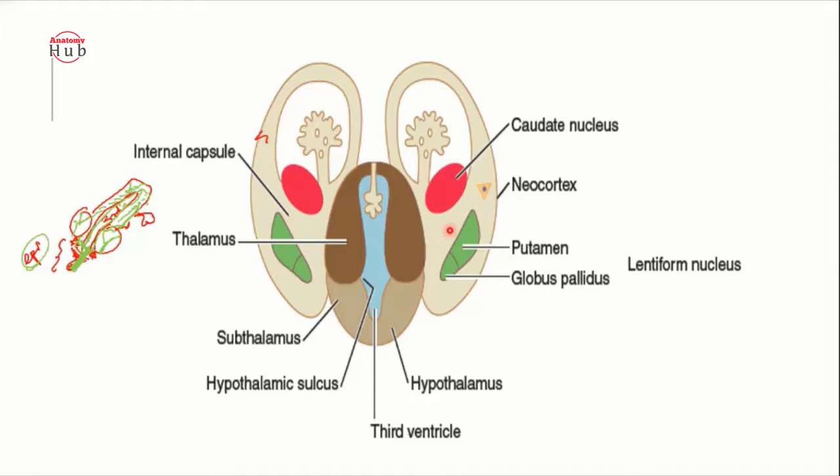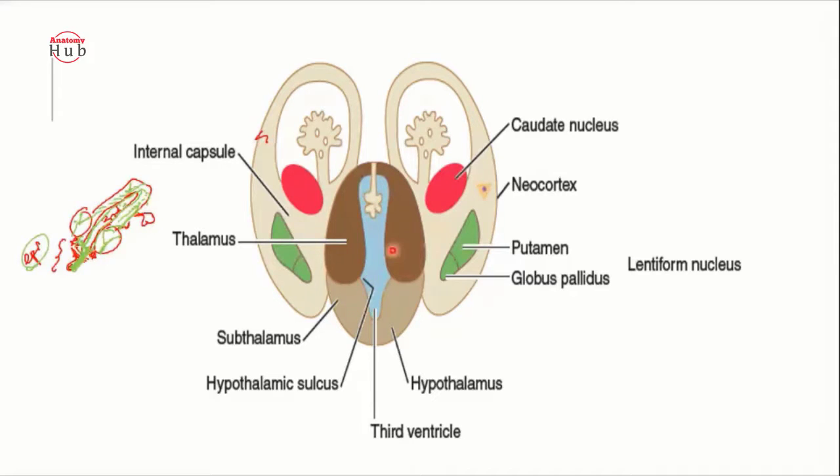So the metathalamus includes the lateral geniculate body and the medial geniculate body. The lateral geniculate body is for the visual impulse, and the medial geniculate body relays the auditory impulse, right?